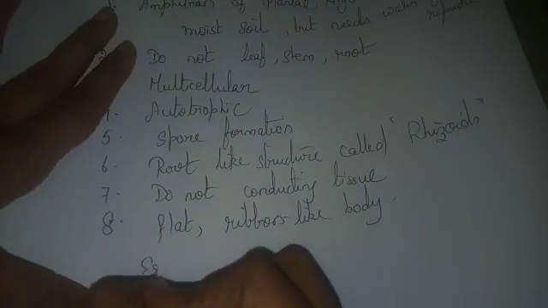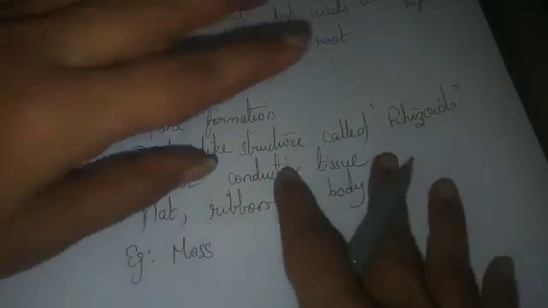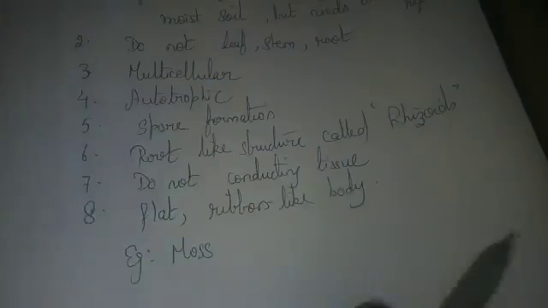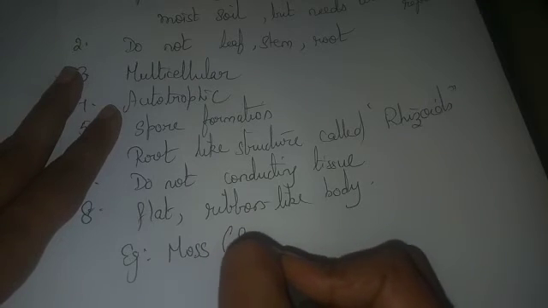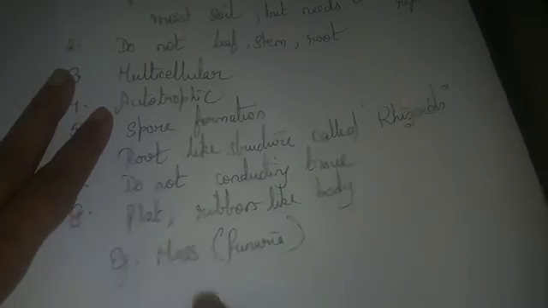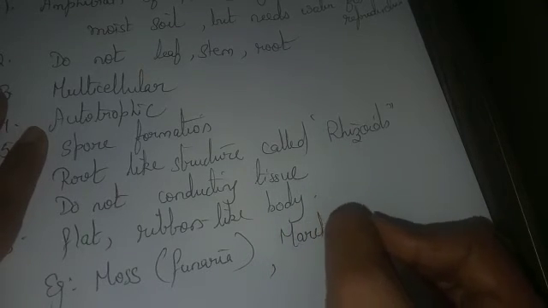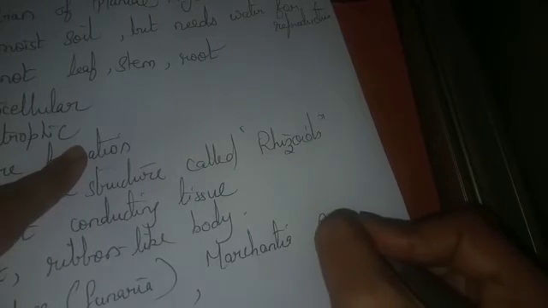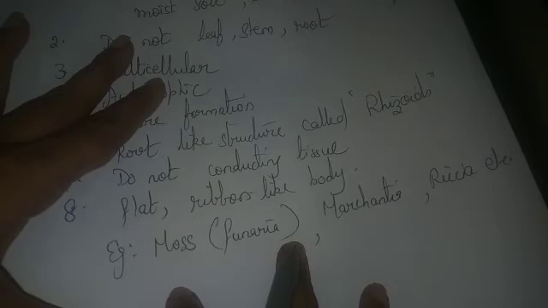The renowned example of Bryophyta is moss. You know, children, what is moss? You may have seen it during the rainy season. You can see a green colored thing on the walls or near the lakes and river bodies. That is nothing but moss. It is known as Funaria. The other example can be Marchantia. Even that's an example of Bryophyta. We have one more example, that is Riccia. These are the examples of Bryophyta.